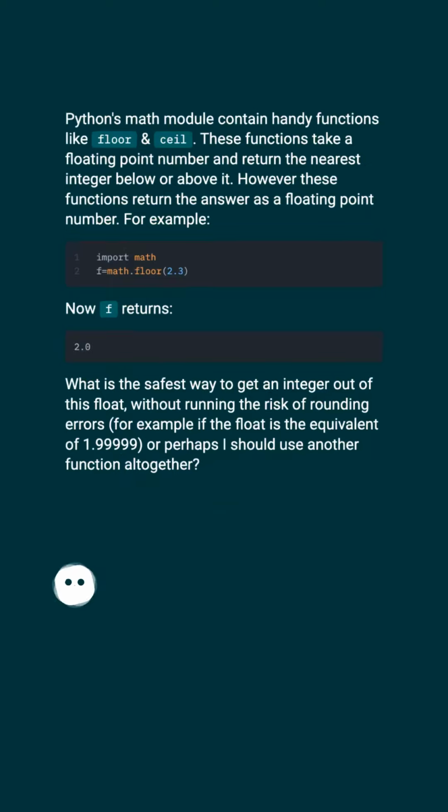For example, now f returns a float. What is the safest way to get an integer out of this float, without running the risk of rounding errors? For example, if the float is the equivalent of 1.99999, or perhaps I should use another function altogether.